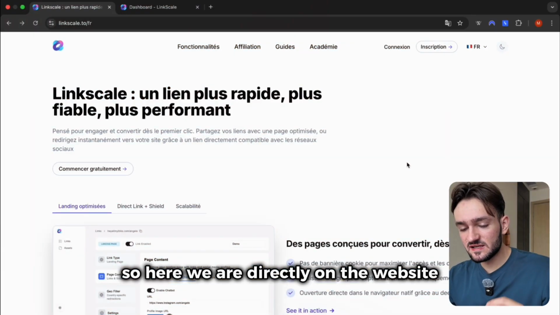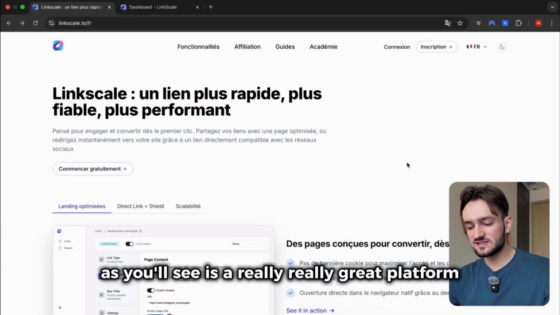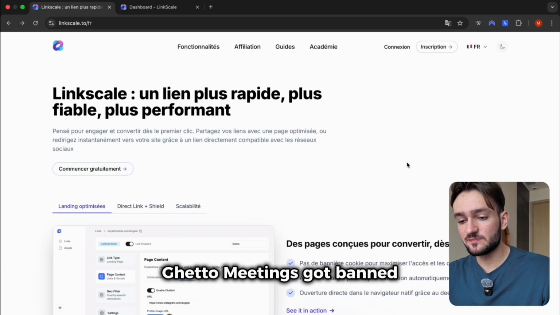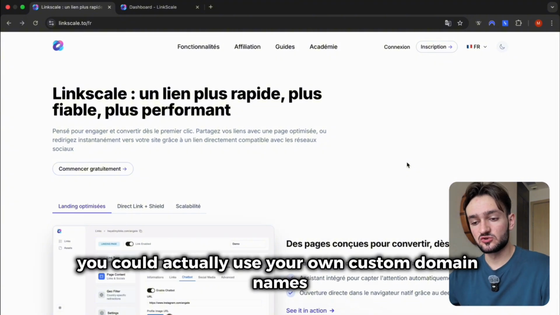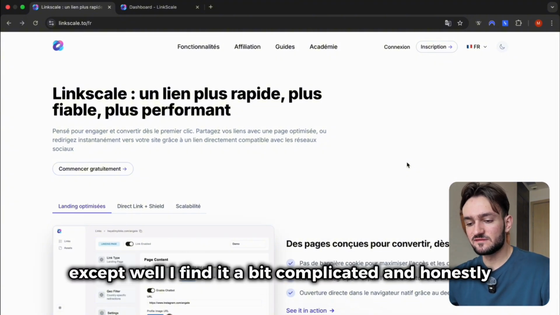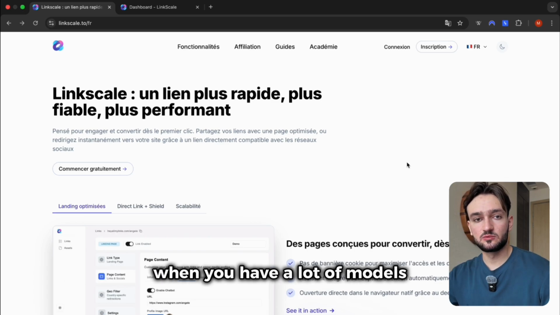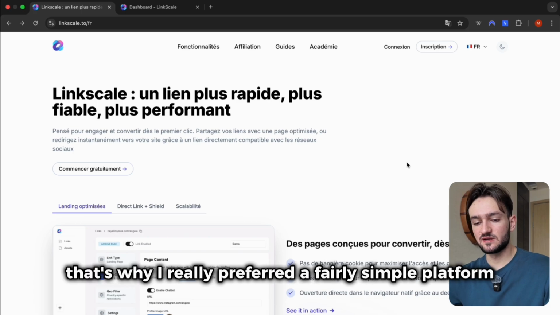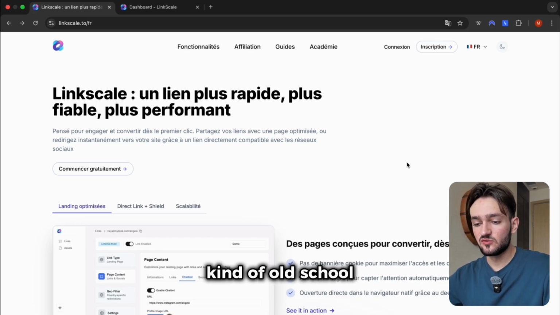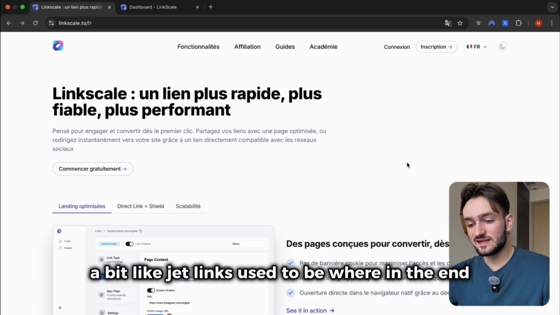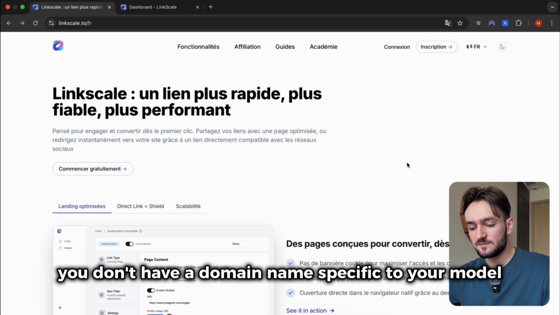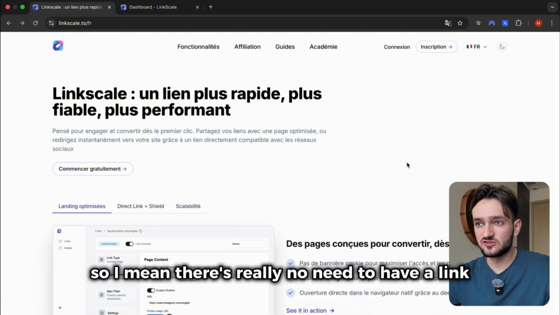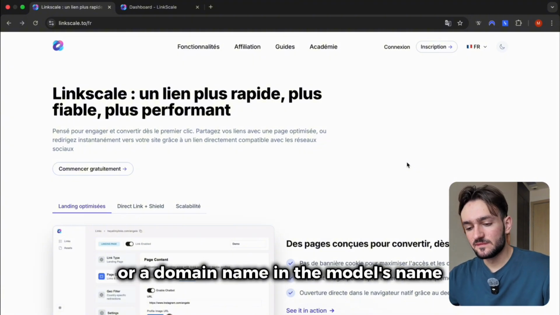Alright, so here we are directly on the website, which is Linkscale. Linkscale, as you'll see, is a really great platform. So that's what I've been using ever since GetAllMyLinks got banned. Because with GetAllMyLinks, you could actually use your own custom domain names. Except, well, I find it a bit complicated. And honestly, when you have a lot of models, a lot of Instagram accounts, and therefore quite a few links, it gets pretty complicated. That's why I really preferred a fairly simple platform, kind of old school, a bit like GetAllMyLinks used to be, where in the end, you don't have a domain name specific to your model. Especially since now, links in bio are pretty well known. So, I mean, there's really no need to have a link or a domain name in the model's name. So there you have it.